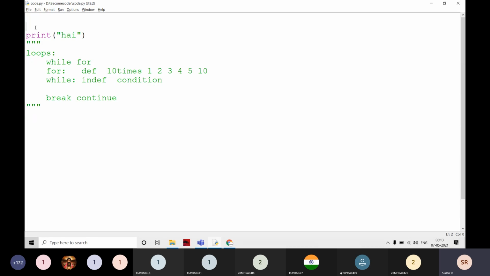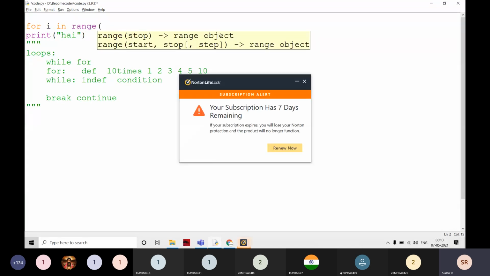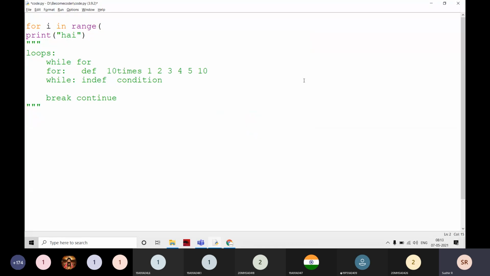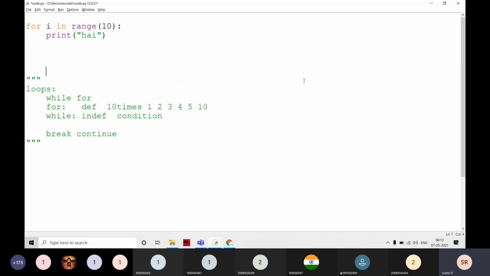That means I write a for loop like this: for i in range of 10. Sorry, 10. I have to put a colon here, and inside it I'm going to write the body.